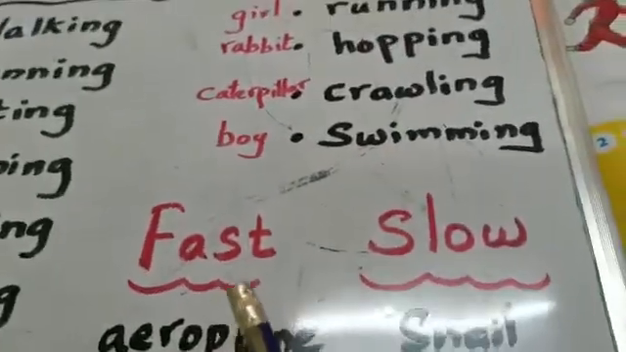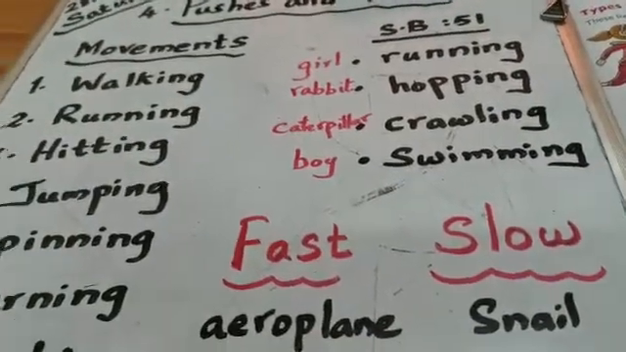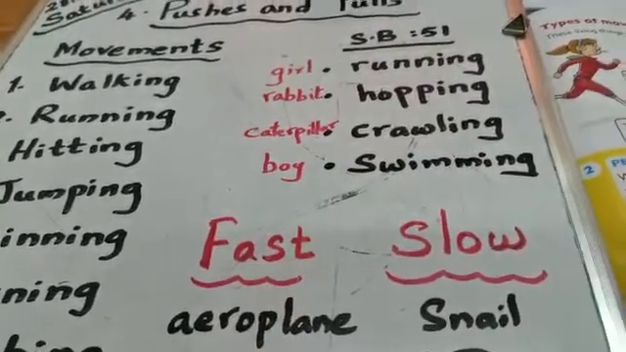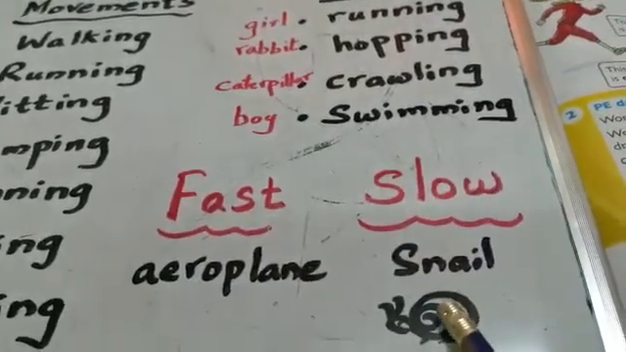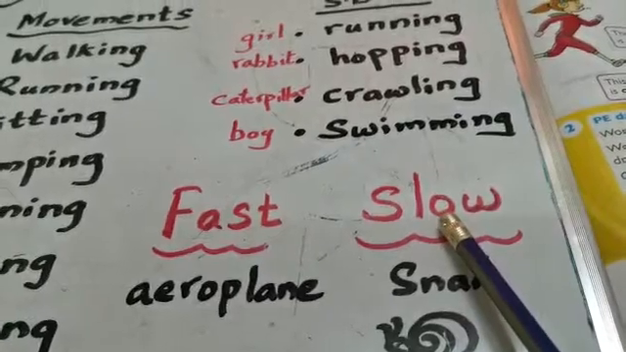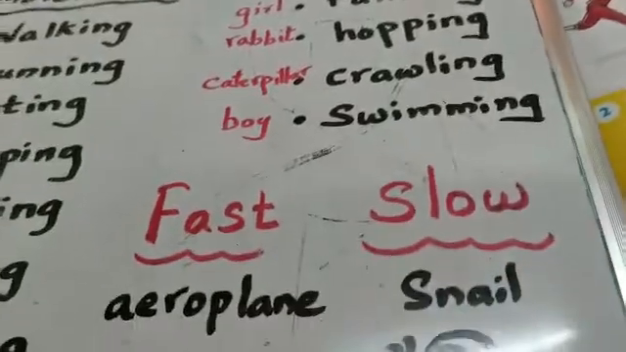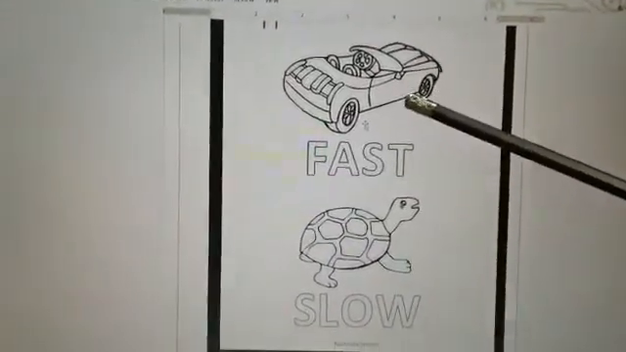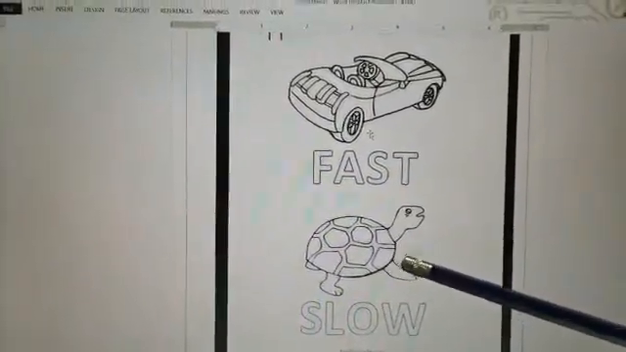Some of the movements are fast and some other movements are slow. Have you seen an airplane moving? How is the airplane moving? Yes, airplanes are moving very fast. But what about the snail? The snail is moving very, very slow, right? So some movements can be fast and some can be slow. Can you see this car? It is moving fast. And what about this tortoise? Is it moving fast? No, it is moving very slow.